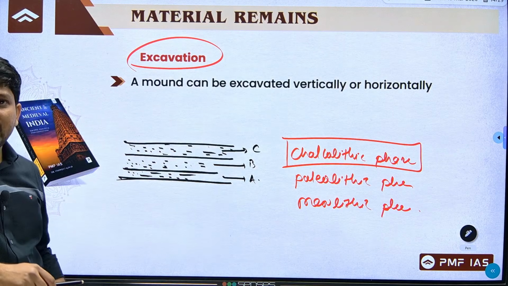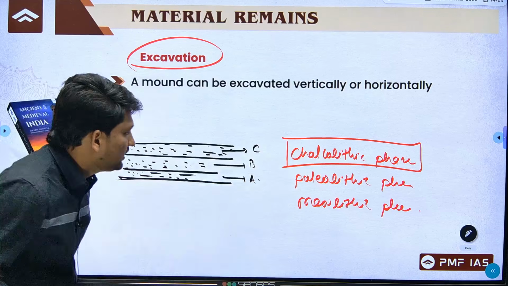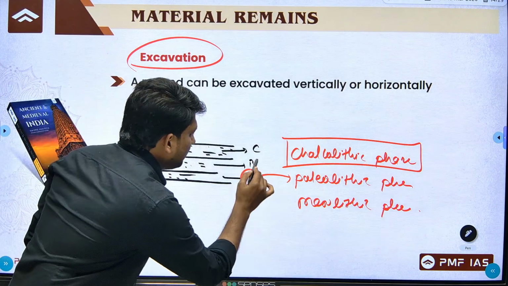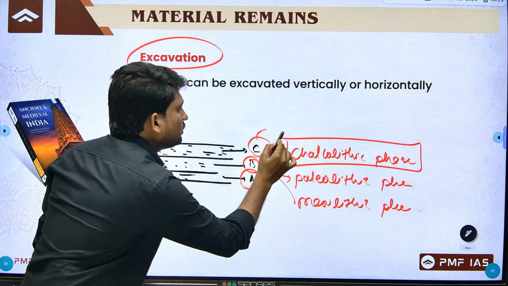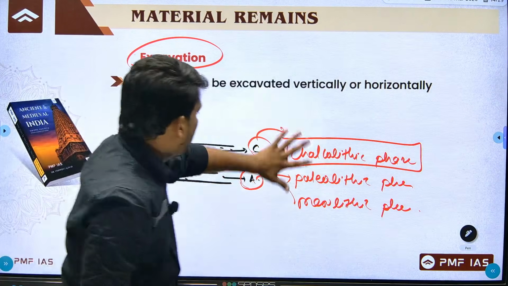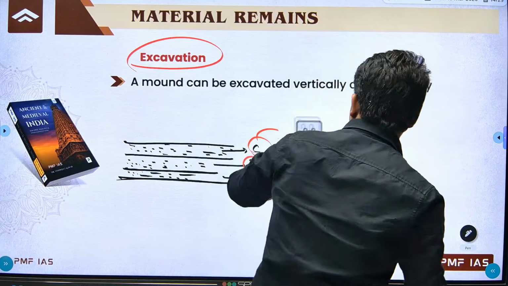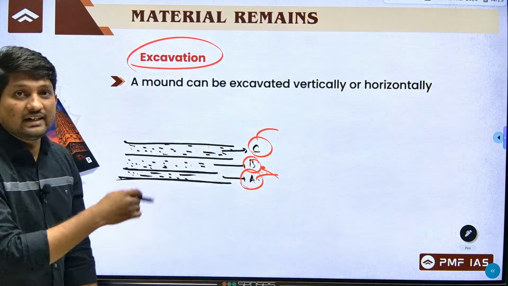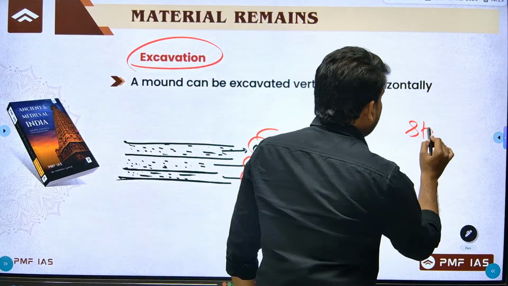Yes, definitely C. So, first layer should be Paleolithic. So, A should be Paleolithic, then B should be Mesolithic and latest one should be this Chalcolithic. So, now you have understood these different layers, right. So, the study of these different layers is also called stratigraphy.